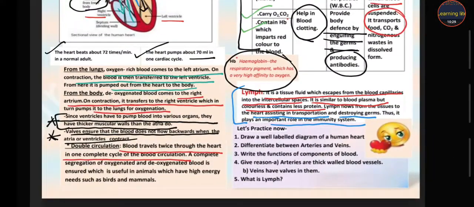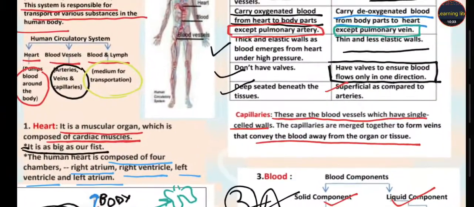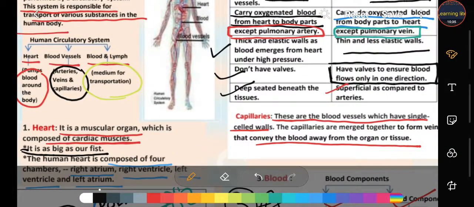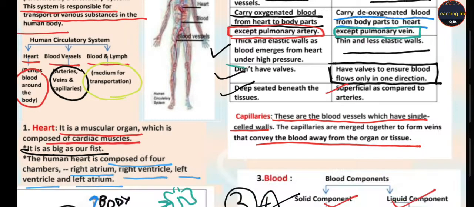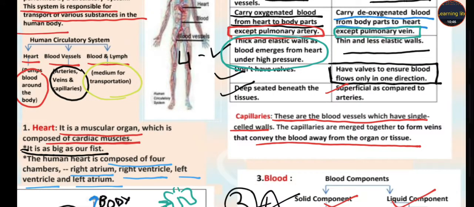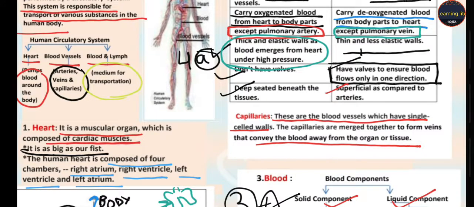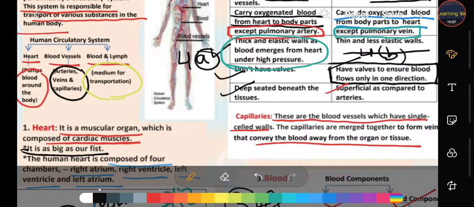Fourth one, give reason: arteries are thick-walled blood vessels. Why are arteries thick-walled blood vessels, students? So this is the answer. Arteries are thick blood vessels because they have to impel the blood under high pressure. So this is the answer to your fourth question, A part. Why do veins have valves? So this is the answer to your B part, students. Veins have valves to ensure that the blood moves only in one direction.